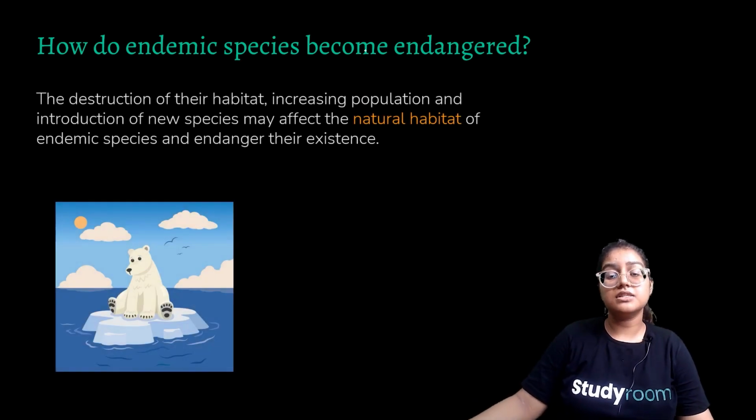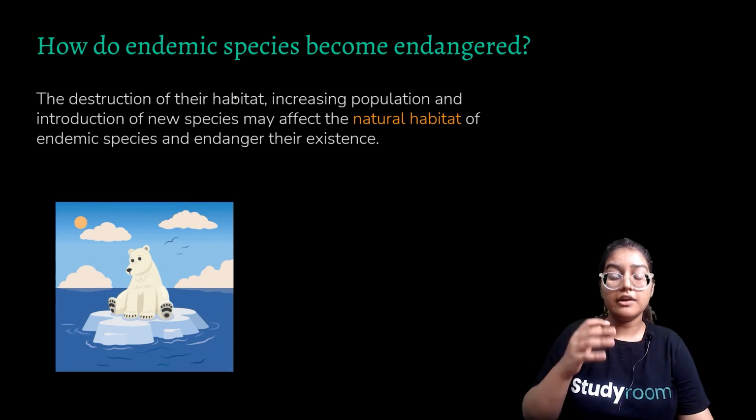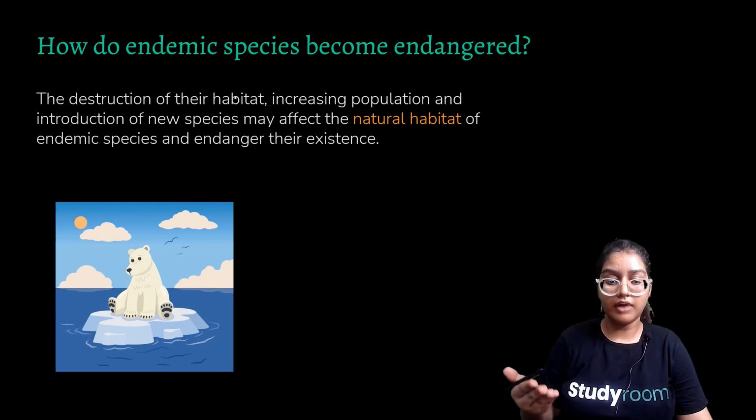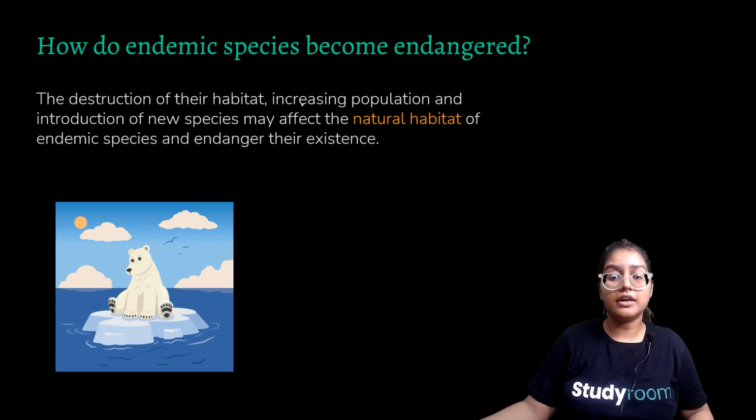How do endemic species become endangered? Endemic species can be found exclusively in a particular place. So if that particular habitat is destroyed, then the species will also vanish. Hence it is necessary that we protect them naturally. The destruction of their habitat, increasing population and introduction of new species may affect the natural habitat of endemic species and endanger their existence.